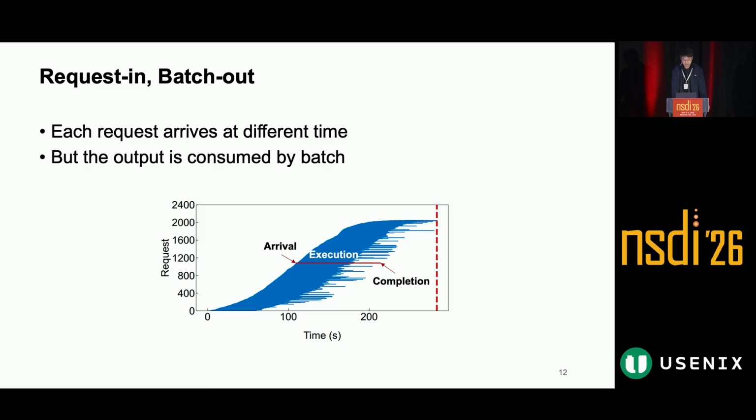Requests arrive and finish at different times, so the system operates at request granularity internally. But from the training side, their outputs are consumed by batch or mini-batch. In other words, what really matters is the completion time of the whole batch, not the completion time of an individual request.